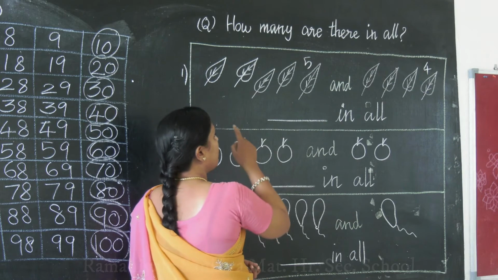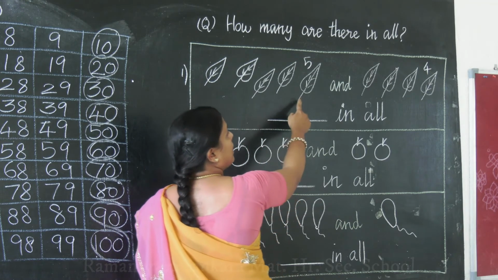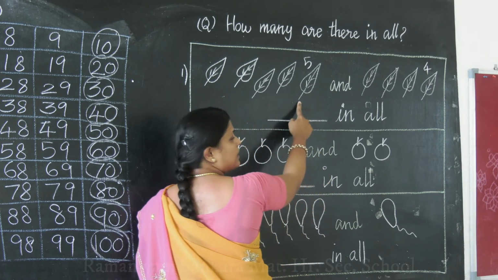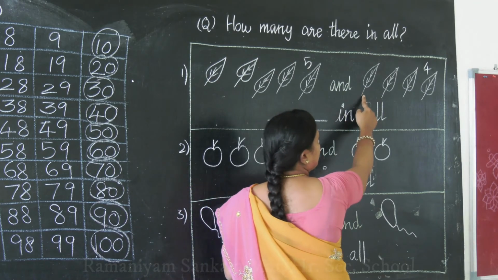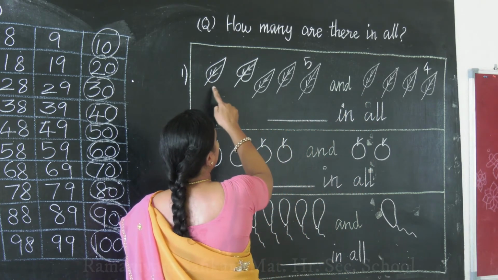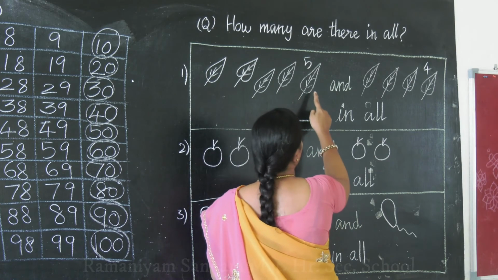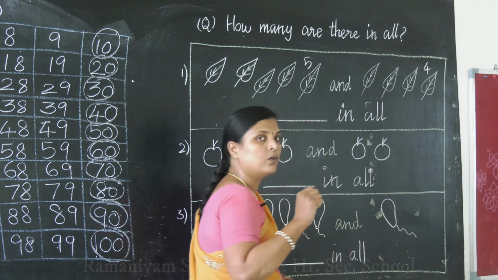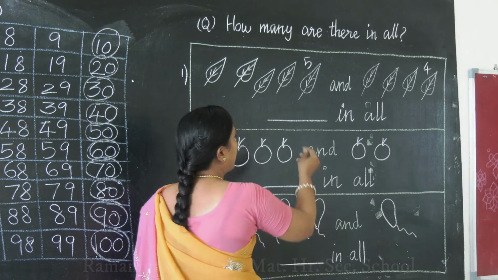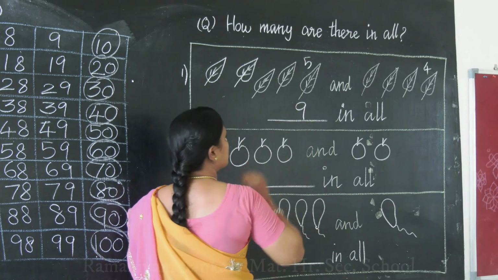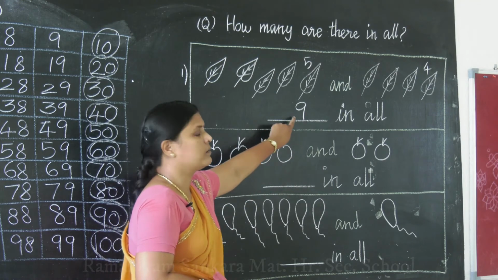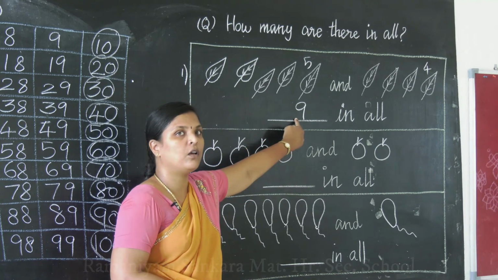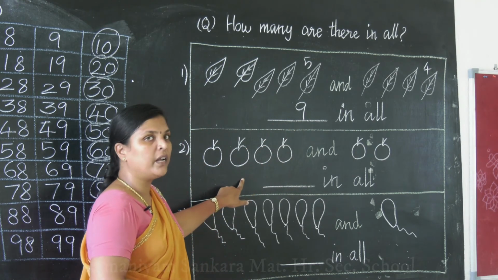Okay, shall we read it? We are going to read these leaves and keep counting them. Okay ma? 1, 2, 3, 4, 5, 6, 7, 8, 9. So totally we have 9 leaves in all. So I have written 9 here. Understood my children, all of you? Now we'll move on to the next one.